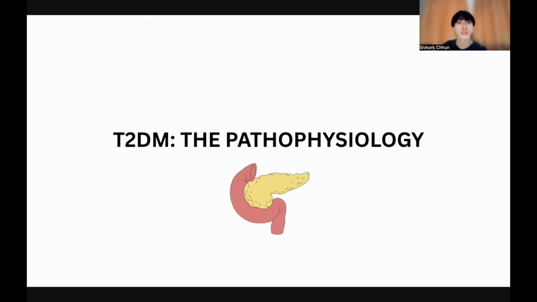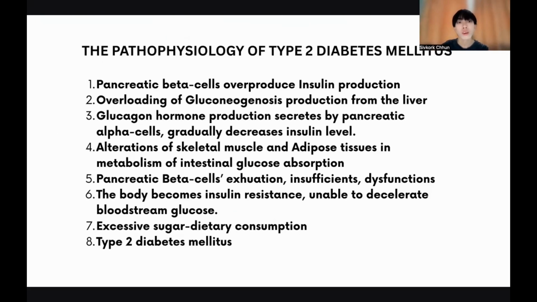So what is the pathophysiology of type 2 diabetes mellitus? Type 2 diabetes mellitus develops when pancreatic beta cells of the human's adaptive immune system overproduce insulin inside the pancreas. It stores insulin inside the body for many years, leading to ineffective management of insulin to balance glucose level in the blood. It results in insulin resistance. So the pancreas functions to produce more insulin to manage glucose level. Then it loses pancreatic beta cells of the adaptive immune system due to self-ingestion. But this is not an autoimmune disease, it's a metabolic disorder.